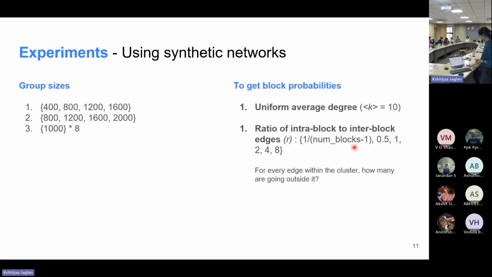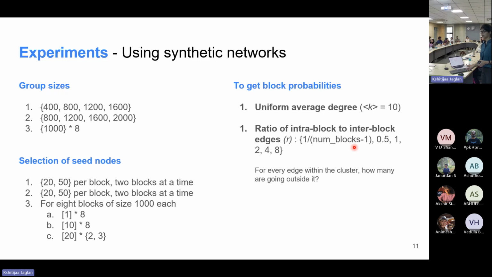Okay, and since in our sampling scheme we need seed nodes in the first place, the third configuration that we had to look at was how to select the seed nodes. So for the first two settings of group sizes, where we have different size communities, we use the following setting where we take 20 or 50 seed nodes per block, and we only take seed nodes from 2 blocks at a time instead of all of those 4.